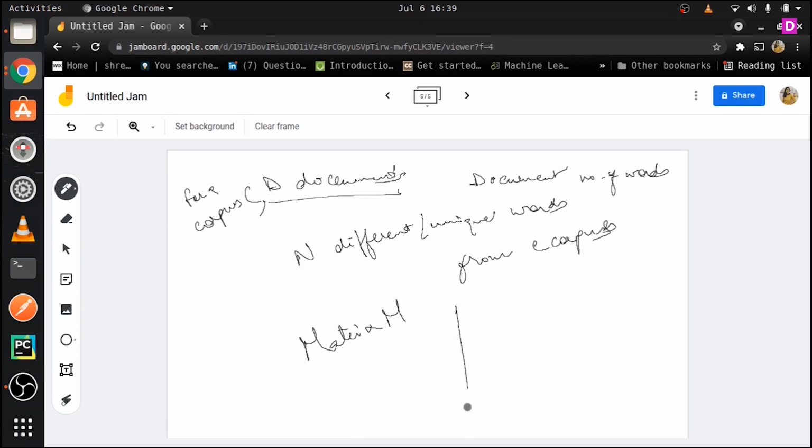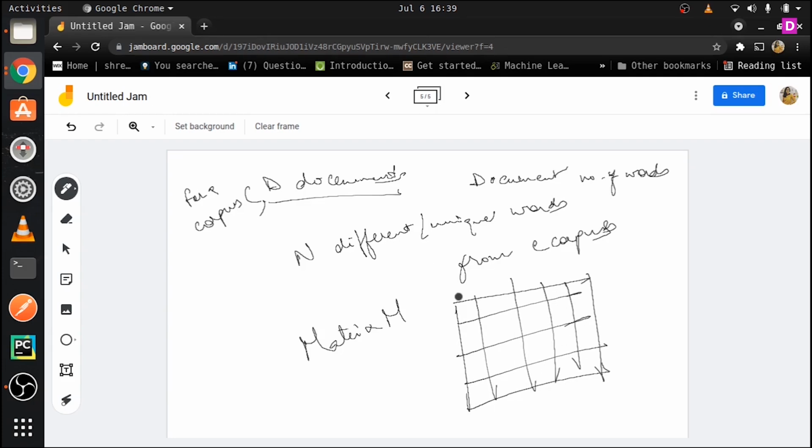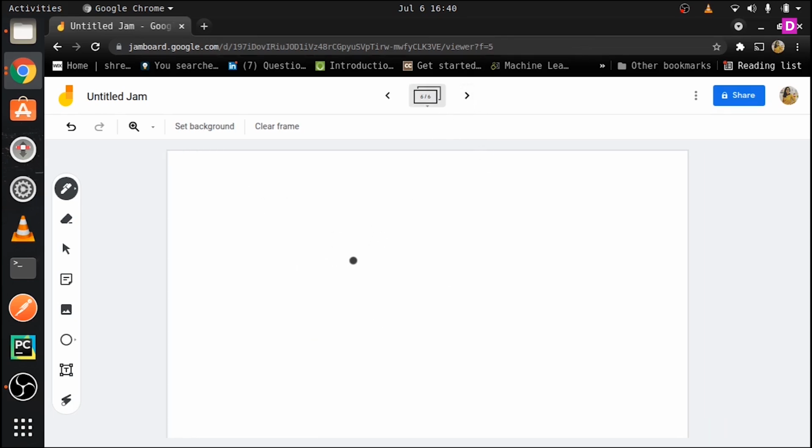Okay, so let's suppose this is your matrix. Here it will contain your terms, so term 1, term 2, or let's call this token 1, token 2, token 3, in that format, and you have document 1 here, document 2 here, document 3 here, and you have D such documents, right? So this is how it will go, and here it will contain the frequency. I know this is not making a lot of sense right now, so let us look into this with an example.